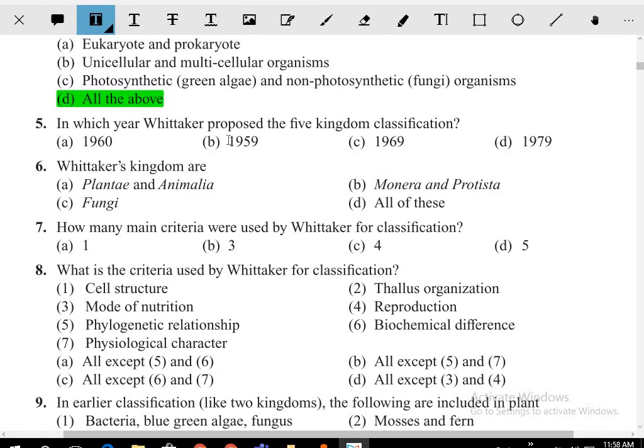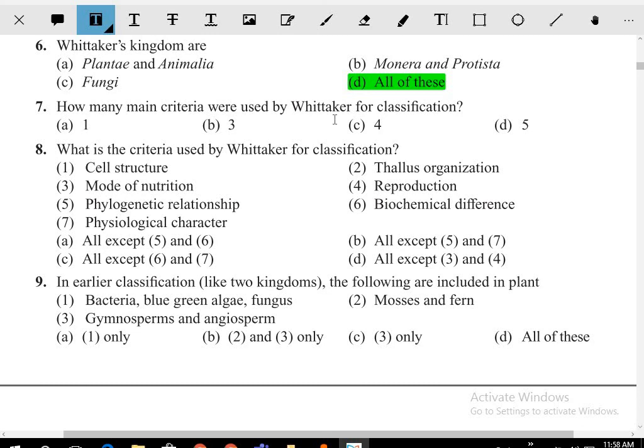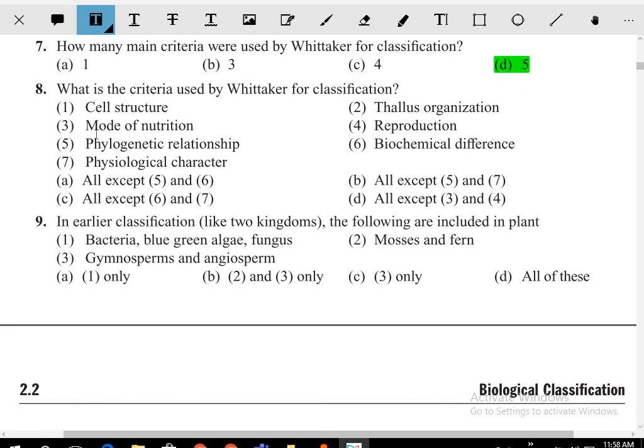In which of the following years did Whittaker propose the five kingdom classification? Whittaker proposed the five kingdom classification in the year 1969. See the NCERT. Whittaker's kingdoms include Monera, Protista, fungi, plant, animal. How many criteria were used by the Whittaker classification? Means what are the properties or the features he considered? He considered five features mainly.